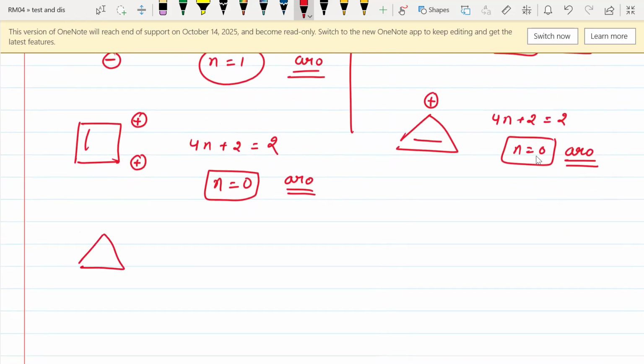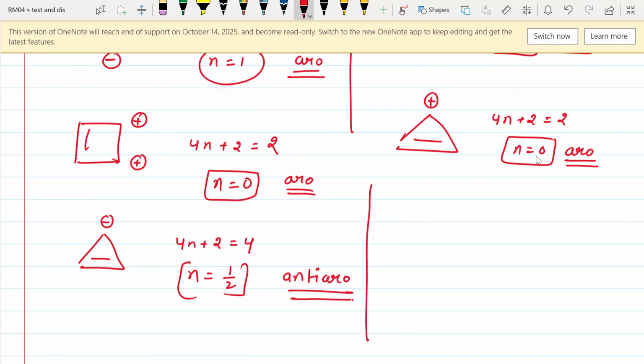Similarly, if I put a negative charge here, it follows the first, second, and third conditions. Now 4n plus 2 is equal to how many electrons? 2 from this double bond and 2 from this negative charge, that is 4. n is equal to half, which is not an integer value, which means it fails the fourth condition, and this compound would be anti-aromatic.